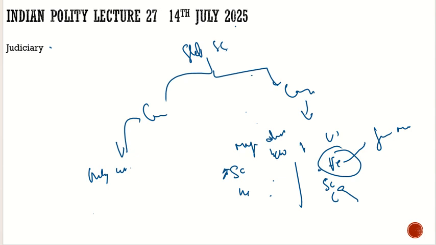This is why I remember it, because of the KG Balakrishnan recommendation. He suggested that we should split the Supreme Court into two, the Constitutional Court and the Cassation Court, where the Cassation Court will act as a court of appeal, and the Constitutional Court will deal with the constitutional cases, which are getting delayed. It will be federal in nature.